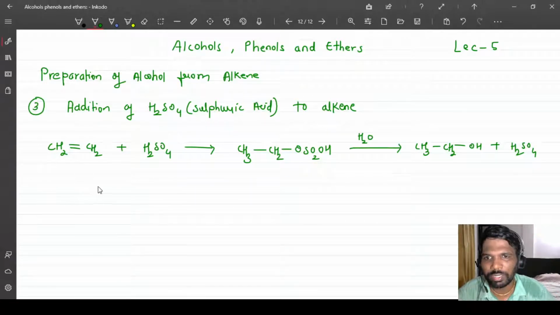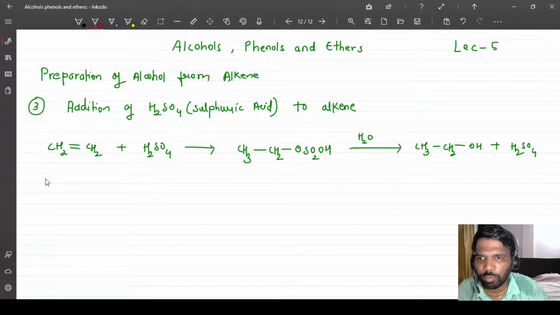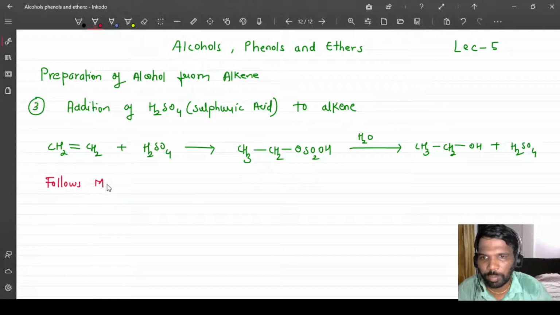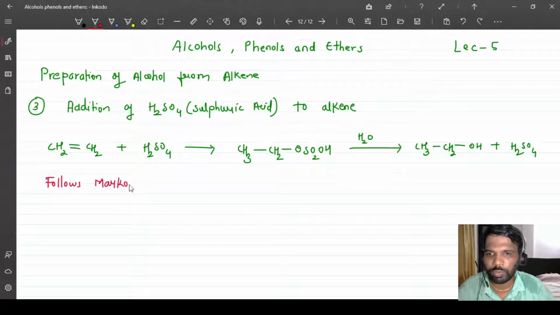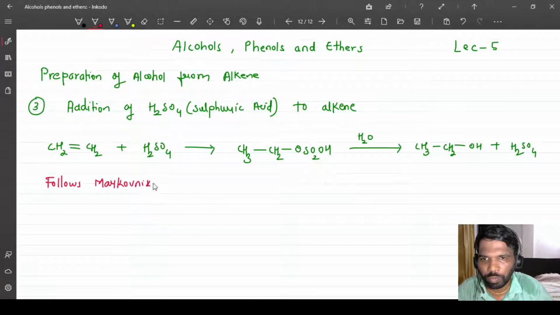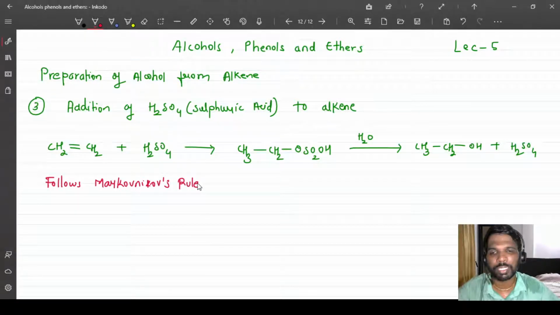Now, what is happening in this case? Again, it follows Markovnikov's rule. See, Markovnikov's rule is so important. Markovnikov is the name of the scientist. Again, the negative part will go to the carbon which has less number of hydrogens. Now, which is the negative part of the sulfuric acid and which is the positive part?